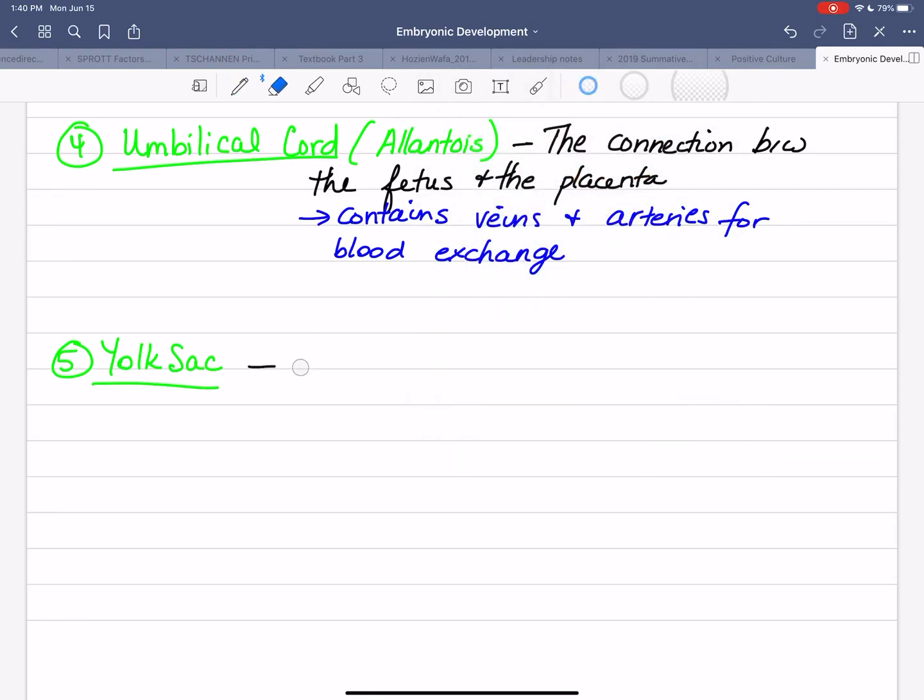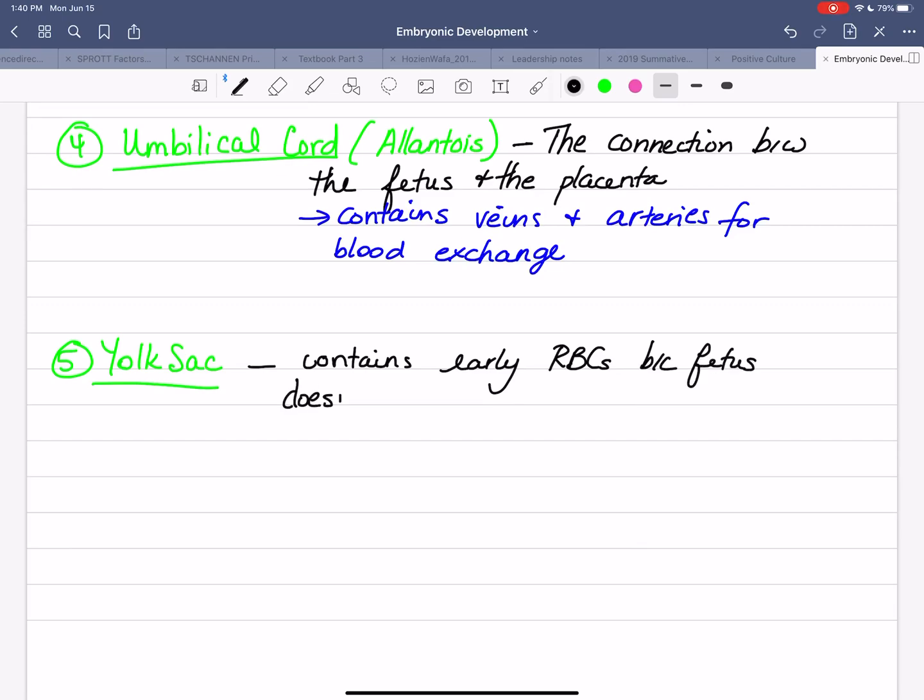This is a sac that contains early red blood cells because the fetus doesn't have a bone marrow. So yes, I need to transport nutrients from mom to baby and then waste from baby to mom, but I need blood to do that. That's how it gets transported.